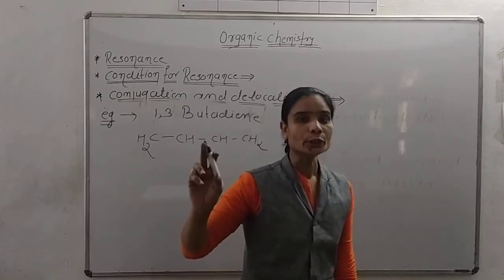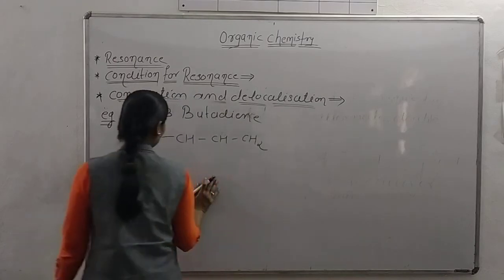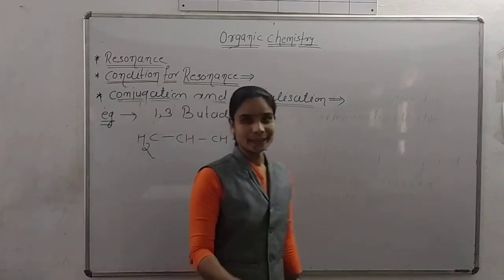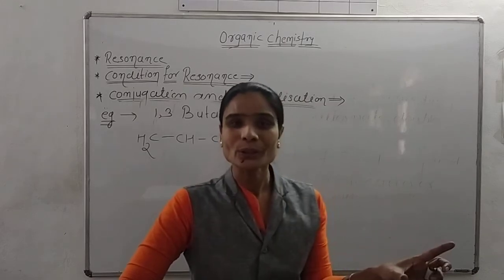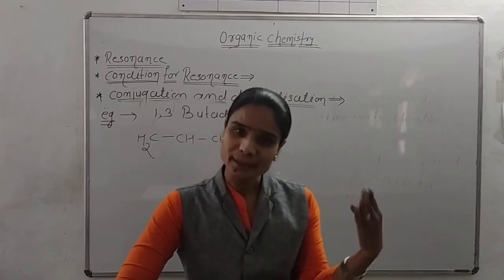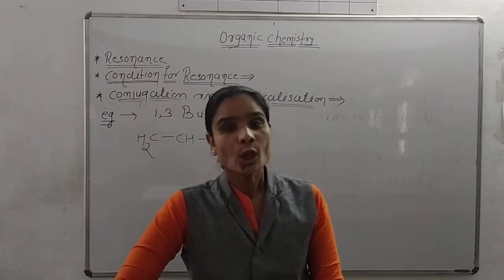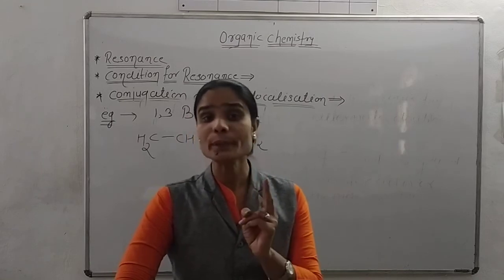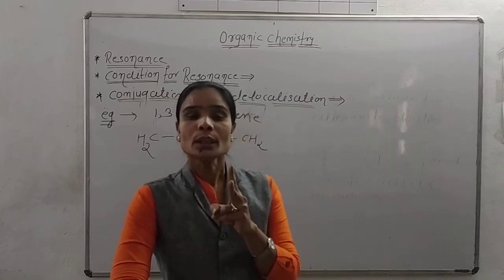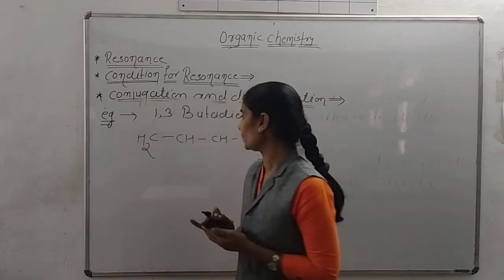I am not showing the pi electron in this structure. I am just saying that the pi electrons which transfer over the molecule are the p orbital electrons, and the structure of a p orbital is what? There are two dumbbell shapes present in the p orbital.